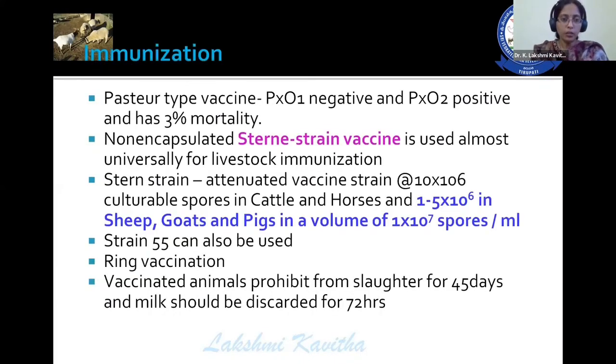Then immunization: widely we are using the Sterne strain vaccine for the control of anthrax. The dose of this vaccine is 10 to the power of 6 culturable spores in case of cattle and horses, and 1 to 5 into 10 to the power of 6 culturable spores in case of sheep and goat as well as in pigs. You can go for a ring vaccination. And the vaccinated animals are prohibited from slaughter for 45 days and milk should be discarded.